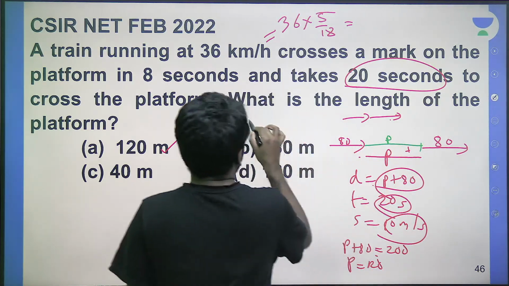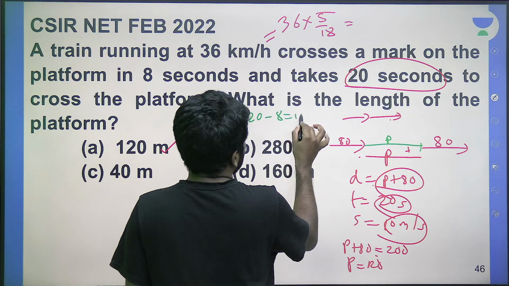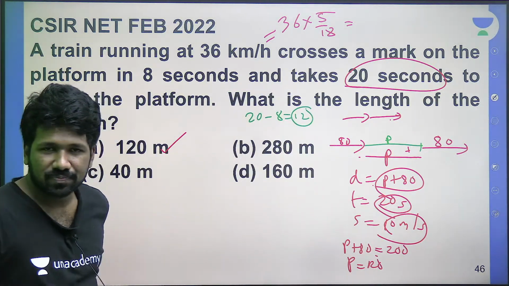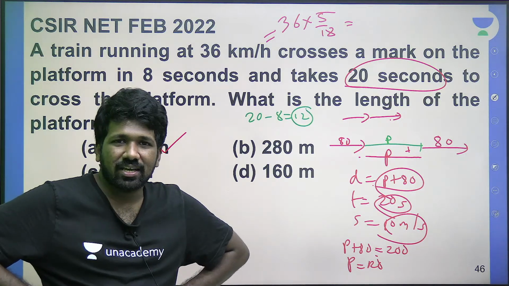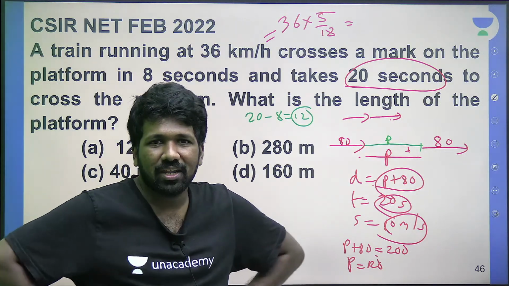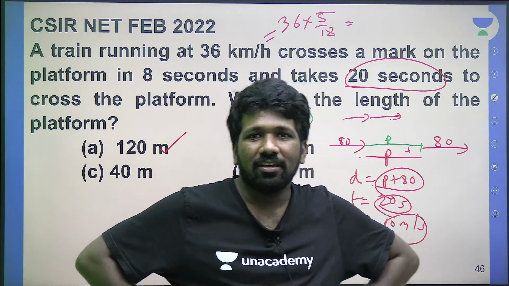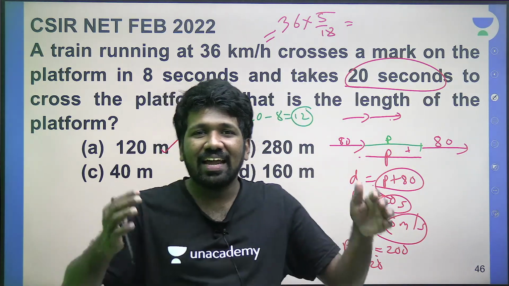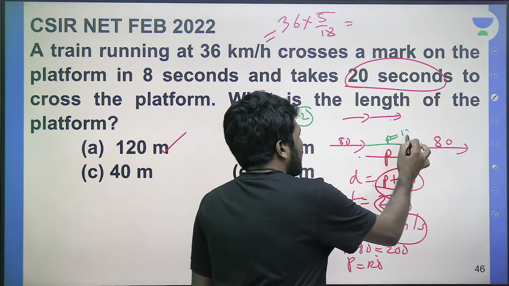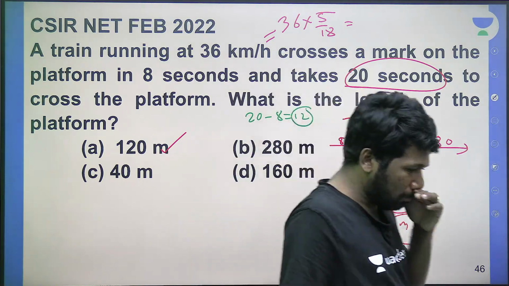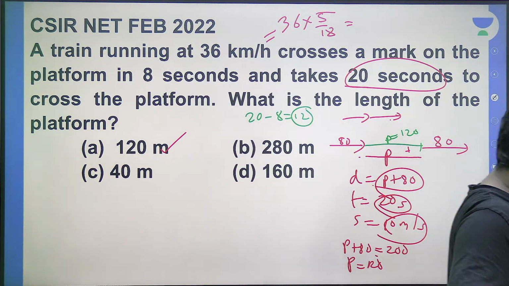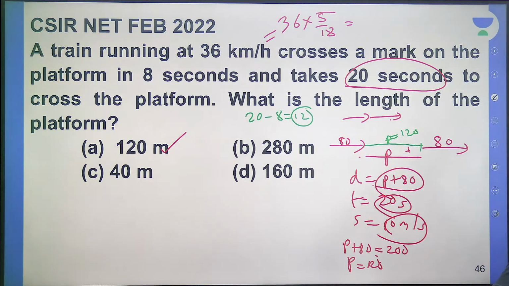For that, 20 minus 8, 12 seconds is enough. Did you understand that, 20 minus 8, 12 seconds? So if it is 12 seconds, at 10 meter per second how much distance can it cover? 1 सेकेंड में 10 मीटर, so 12 सेकेंड में 120 मीटर, and that is the P length, na. Directly we can find 120 without writing more steps. That will save some more time. We are trying to be better, na. That is why I told you the second way.